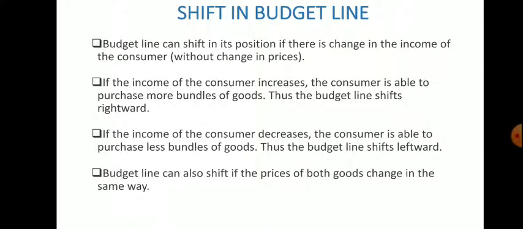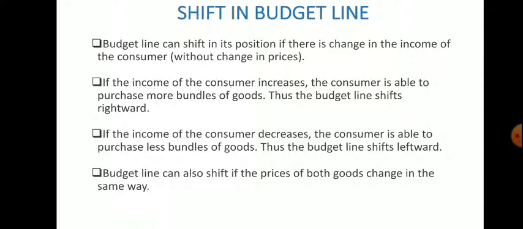There is one more thing you need to remember, as I told in the last slide also: this shifting of the budget line can also happen if the prices of both the commodities changed. If there is an increase in the price of two commodities and income is fixed, for example, potato and onion, being staple foods, their price is increasing day by day.